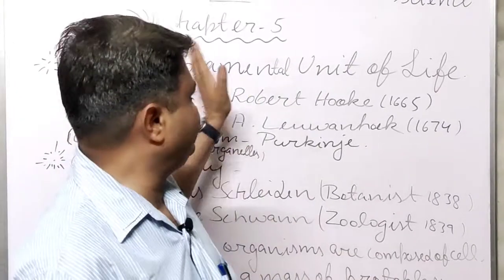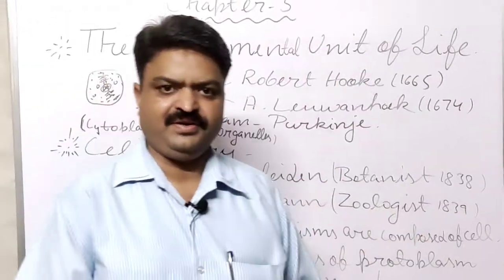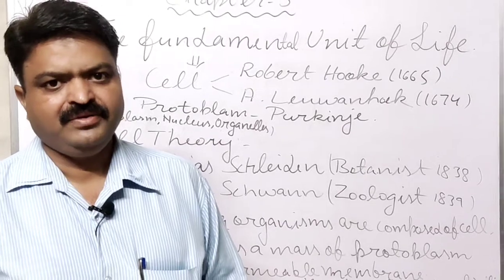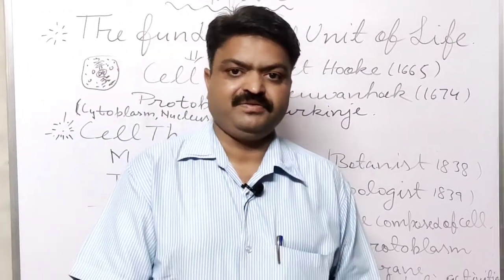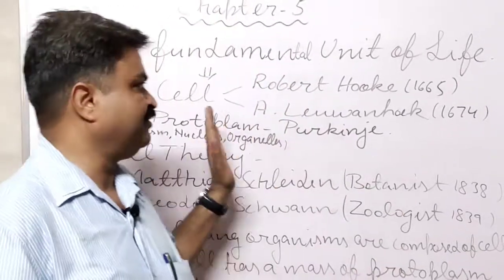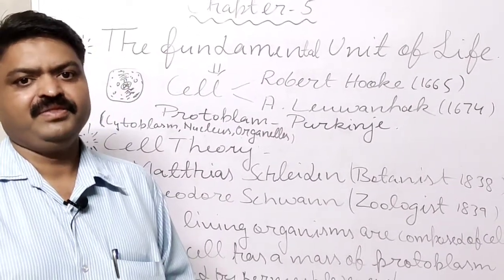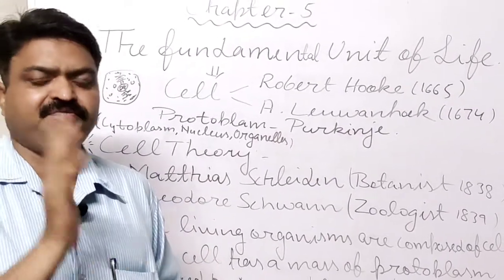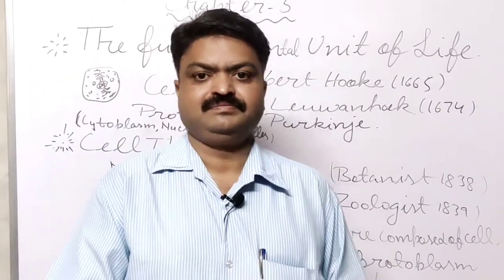Today we are starting a new chapter, chapter 5, and it is related to the fundamental unit of life. You have read about this chapter in your 8th class, student. And what is the fundamental or the basic functional unit of our life? Can you tell me? Yes, you are right, it is the cell. Cell is the basic fundamental unit of our life, and we can call it the functional unit because all the basic functions are performed inside the cell.